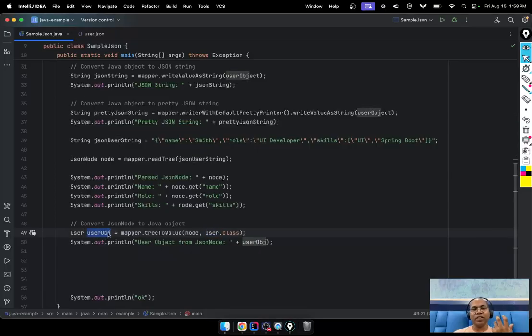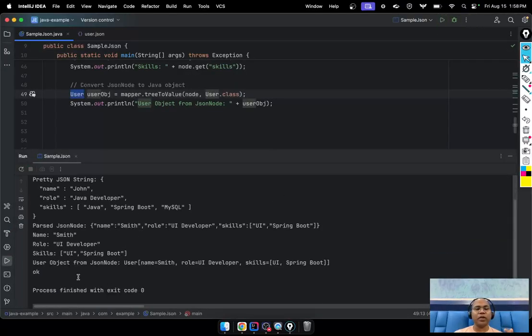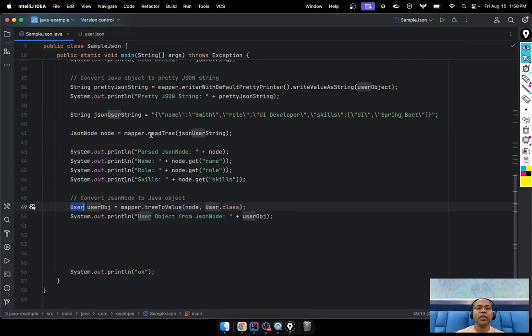So now this object is converted from the node to a Java object, which can be your user object, employee object, department object, whatever object you have. Simply run it, and now you are getting the complete Java object. Here was your string representation, and now here is the Java object. So notice we have this JSON string.